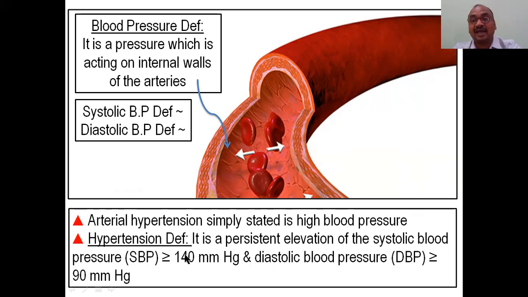So 120 has to become more than or equal to 140, and 80 has to become 90. Then only you can say hypertension. Up to that, you don't call it hypertension; you call it blood pressure or elevated blood pressure. Right? Clear? So mm of Hg is a very important unit. Blood pressure is measured in mm of Hg.